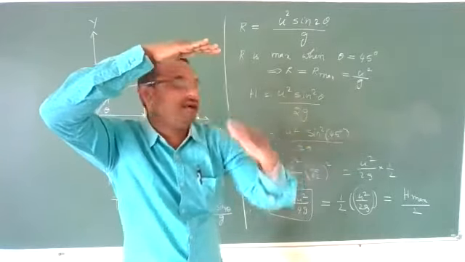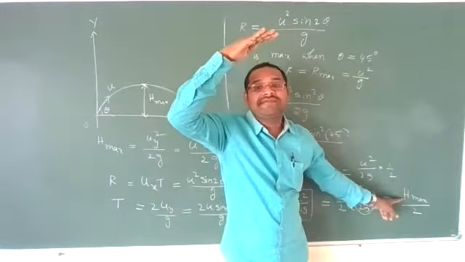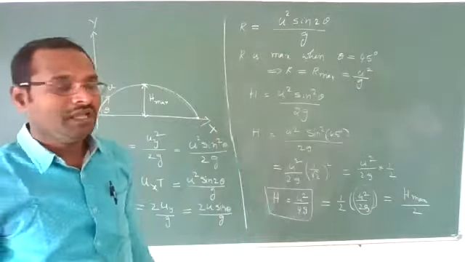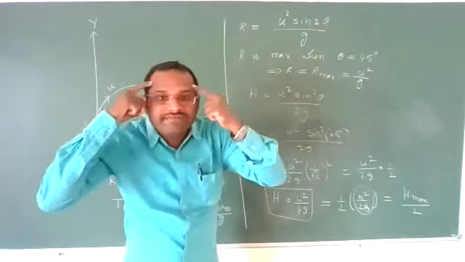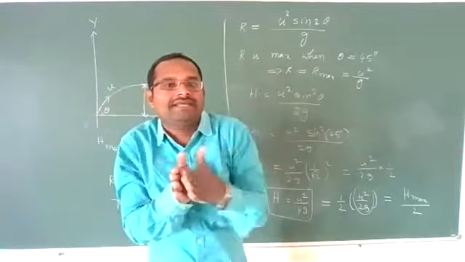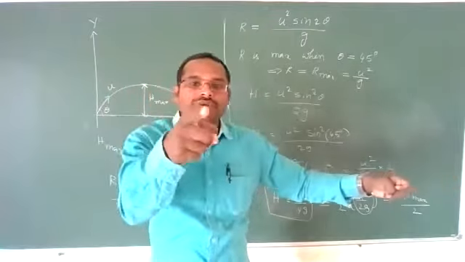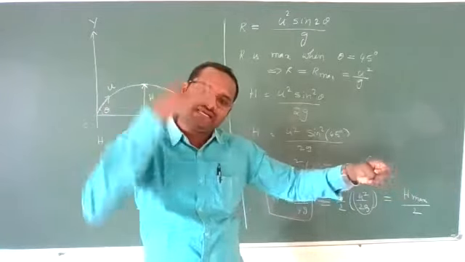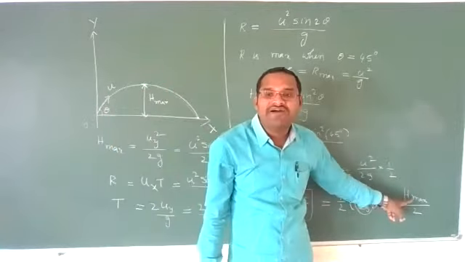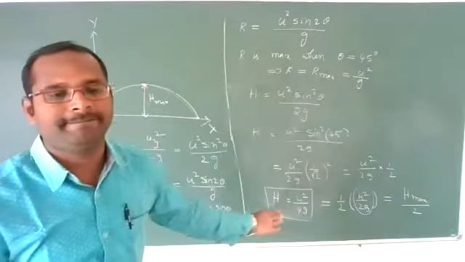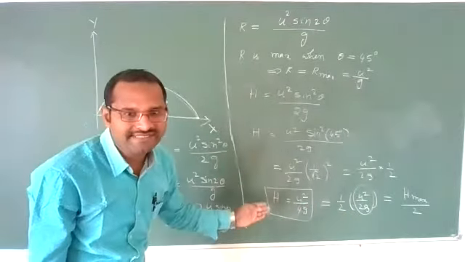It will reach a height of H maximum by 2, half of the maximum height it can reach. When your aim is to reach the maximum range, the height of the projectile will be half of the maximum height. Easy point, you need to remember this point. Got it, students?